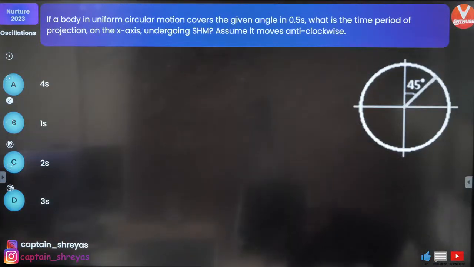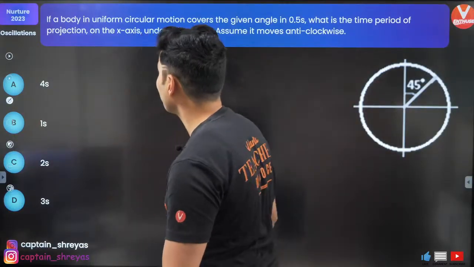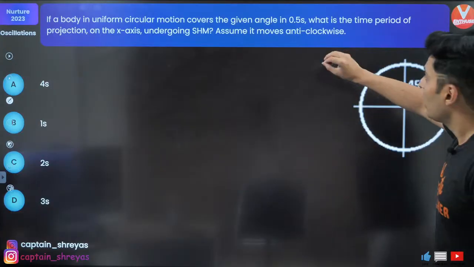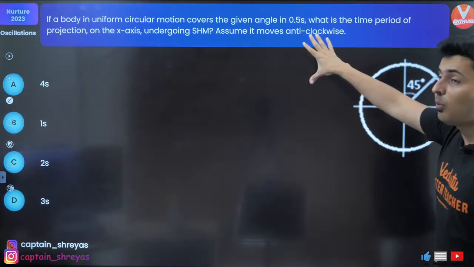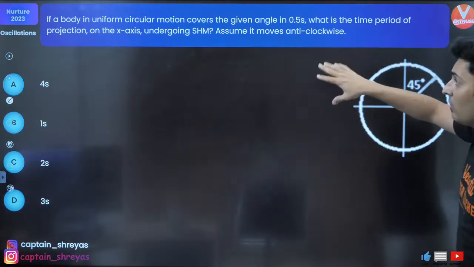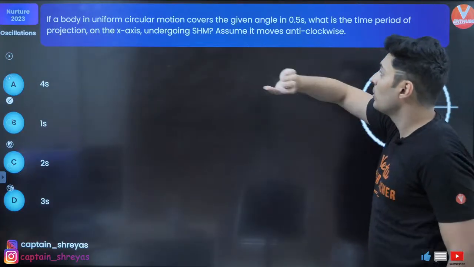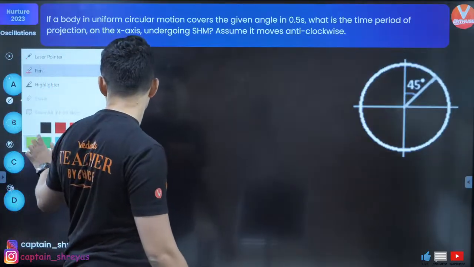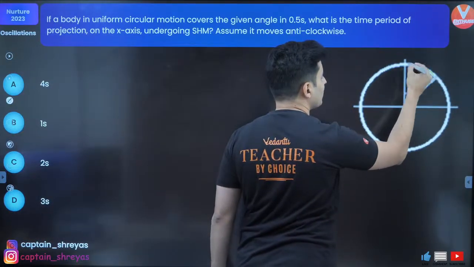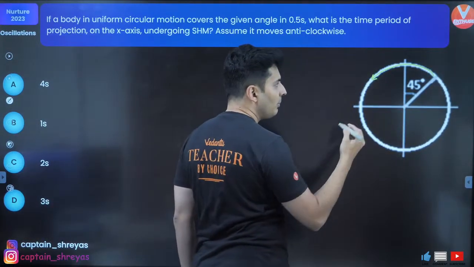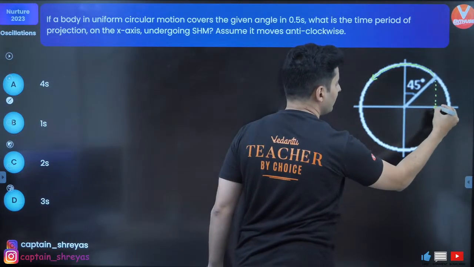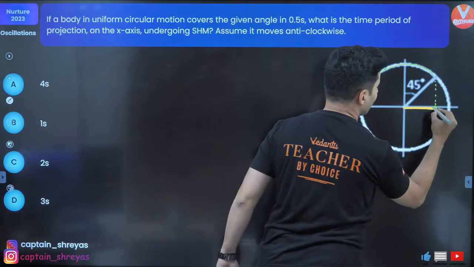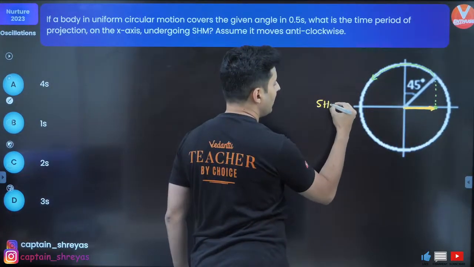Moving on to the next question. If a body in uniform circular motion covers the given angle in 0.5 second, what is the time period of the projection on the x-axis undergoing SHM? Assume it moves anti-clockwise. This time it is moving anti-clockwise, so it is going like this. The projection will be over here. This projection is performing simple harmonic motion.